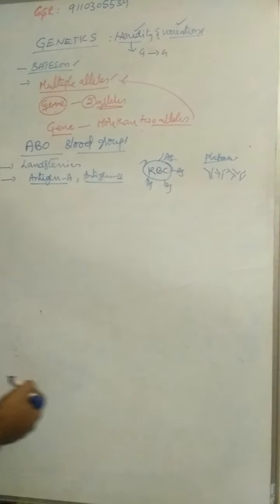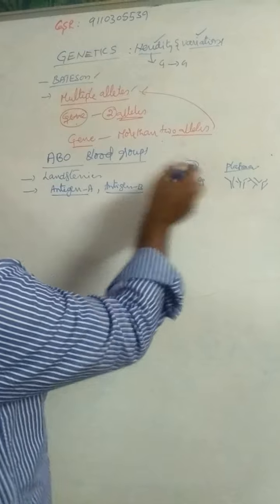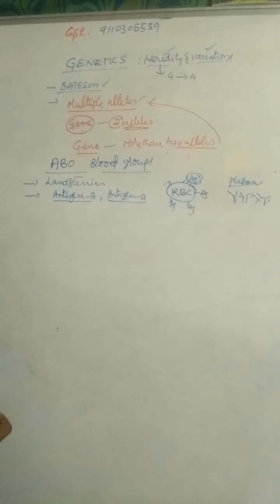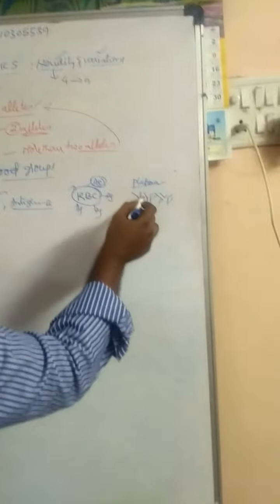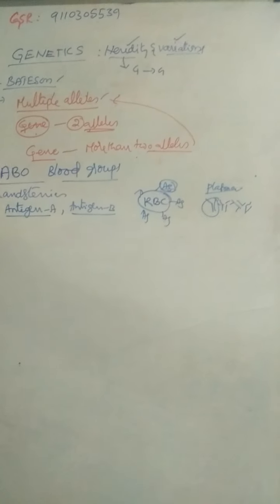Antibodies are present in the plasma. Antigens are also called immunogens or isoagglutinogens. Antibodies are also called immunoglobulins.